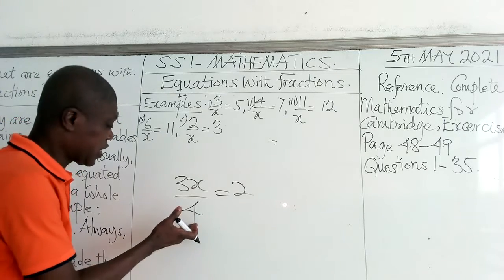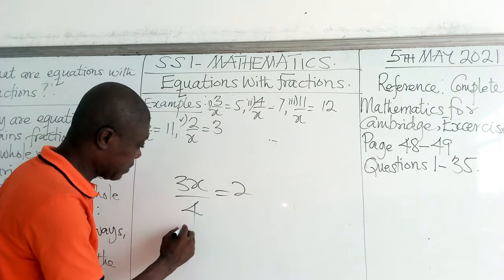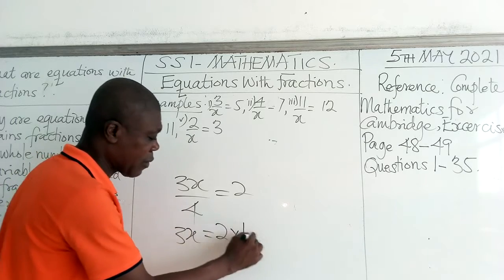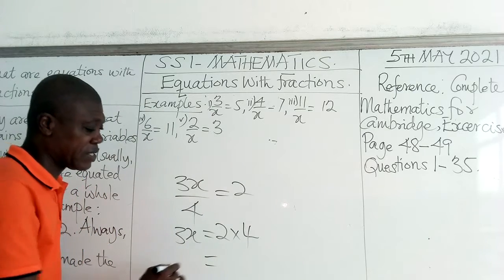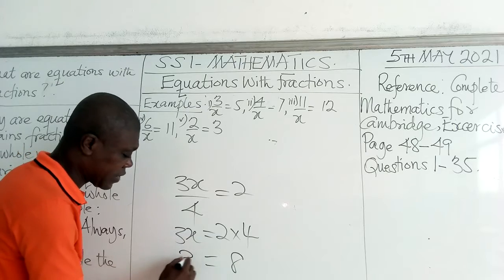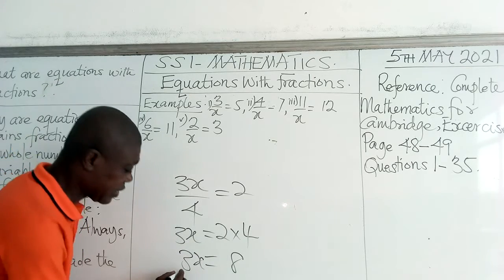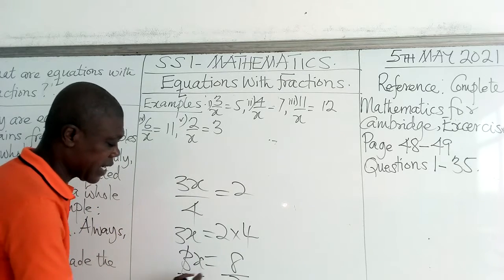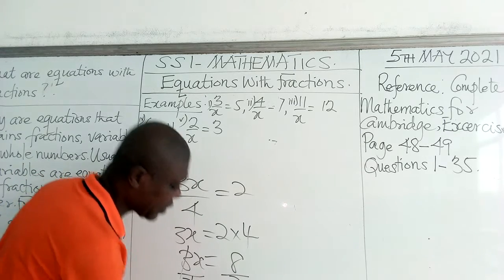What do we do? We shift the number which is divided to the right hand side. So this becomes 3x equals 2 multiplied by this 4. So this will in turn give us 2 multiplied by 4 is 8, and then 3x. So we divide with the coefficient. 3 will divide, and then x will be equal to 8 out of 3.